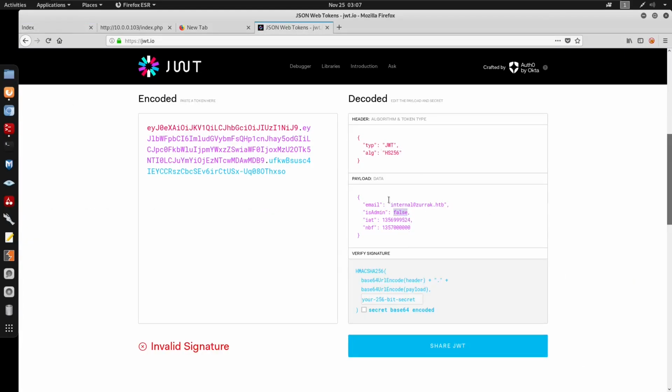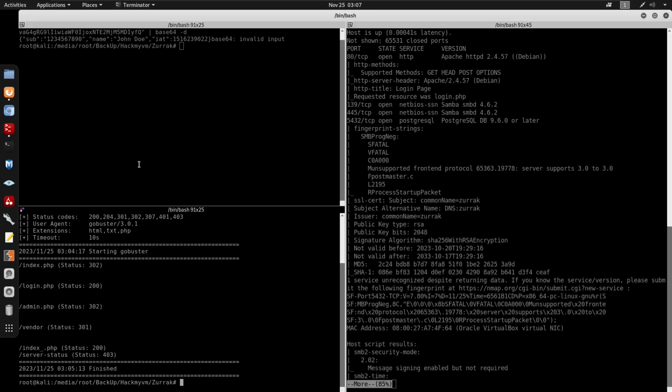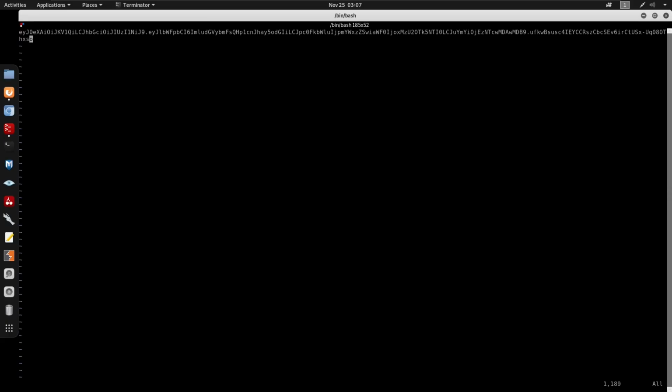In this case, I would set isAdmin to true, but to change the payload, we're going to need a secret. I'm going to copy the original token for internal, and vi into a hash.txt and put that in there.